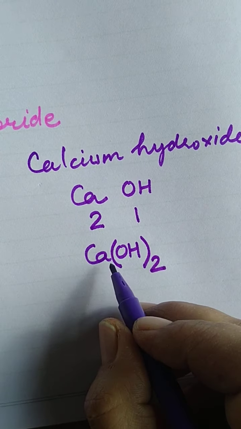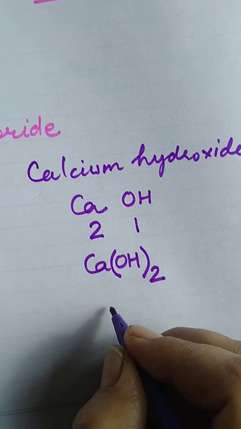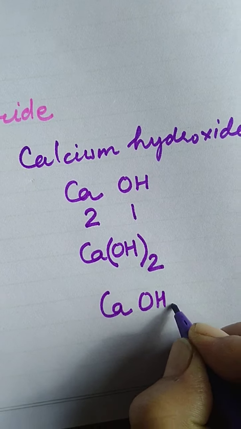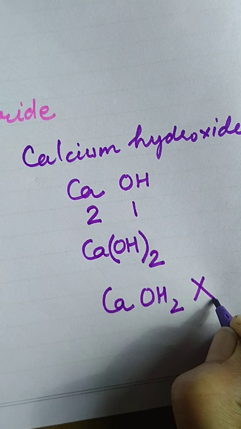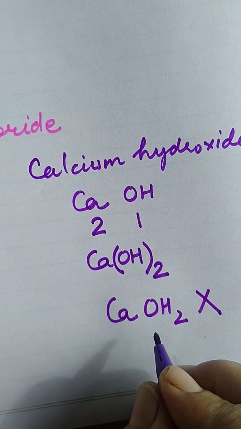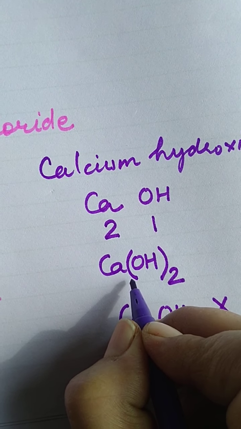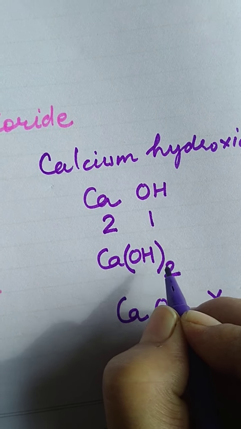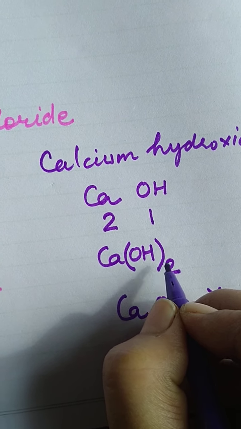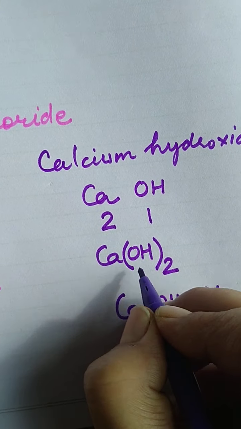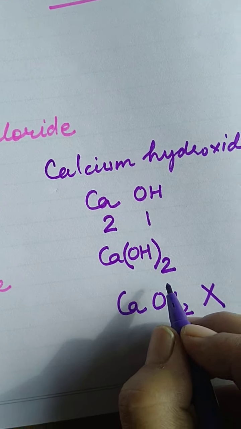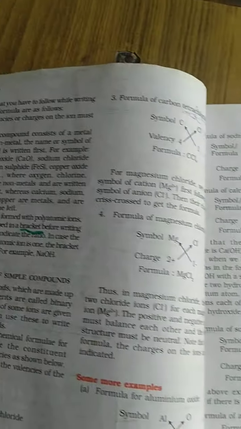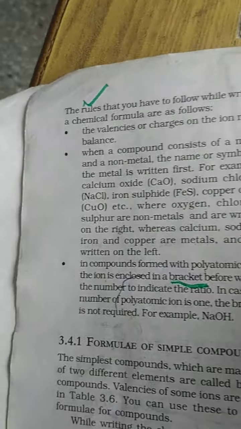The formula becomes CaOH2. Students, many times you write like this. So it is wrong. You have to write it in brackets. The polyatomic ion is to be written in brackets. If it is 1, then it is not required. But if it is more than 1, you have to write the polyatomic ion in brackets. Right, students? The rules are given on page number 38.